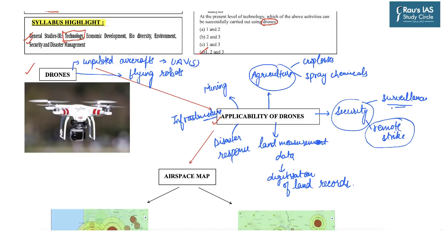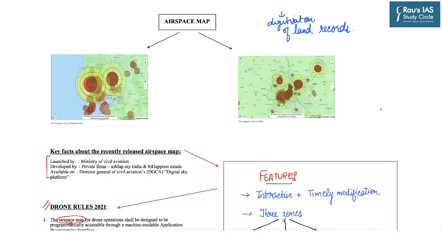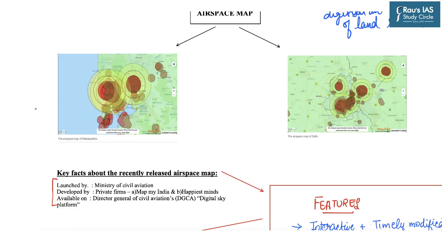So that is why, because modern science and technology is becoming a double-edged sword, we need a proper regulation to balance the competing interests. And that is why the Ministry of Civil Aviation has released an airspace map. As you can see, this is the airspace map of Maharashtra and this is the airspace map of Delhi. In both these pictures, we can easily identify three colors, that is red, green and yellow. We will know the meanings of these red, green and yellow zones.